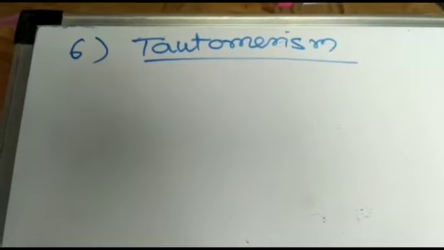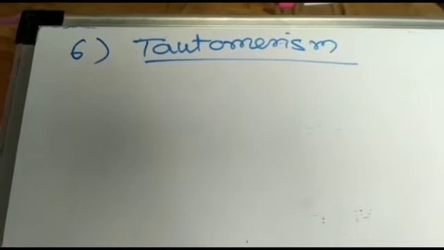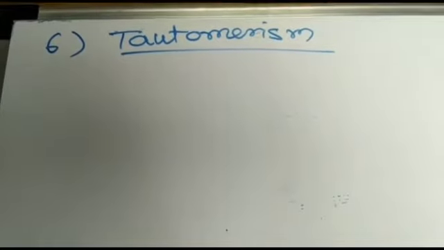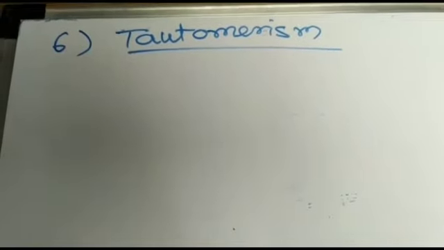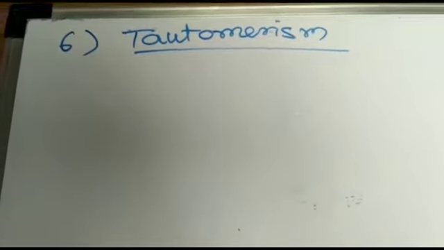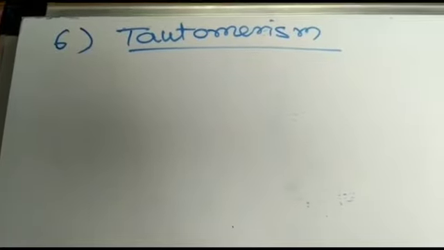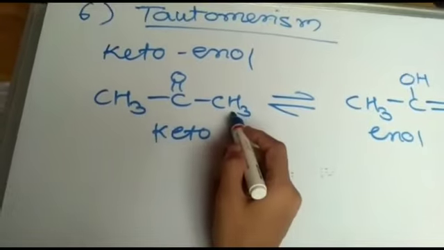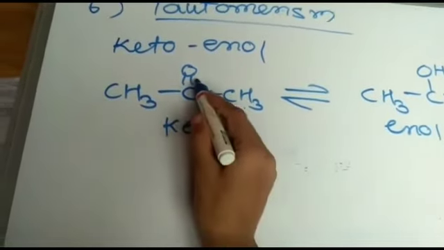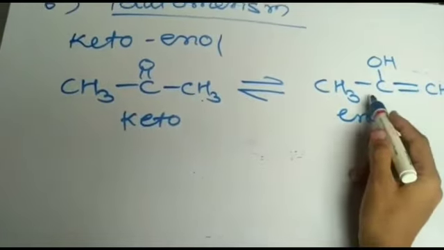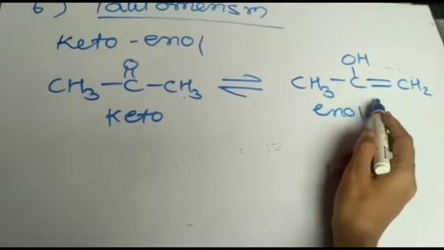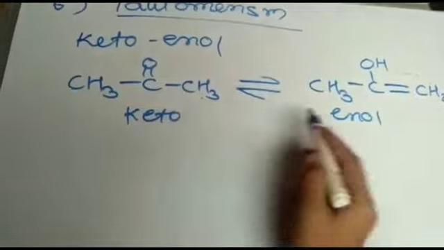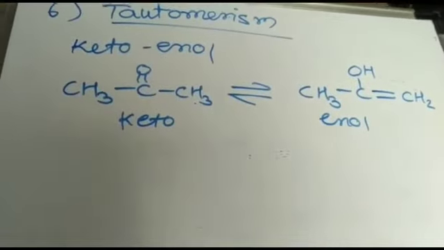Here, keto-enol tautomerism means only the hydrogen atom changes its position, forming tautomers. Here, in the ketonic group, one hydrogen from this CH3 goes towards the oxygen and forms this enol group. Here OH, double bond CH2. This is a keto-enol tautomerism.